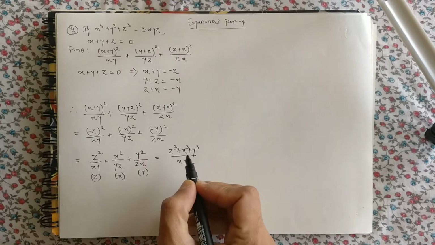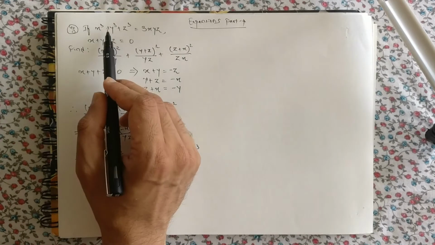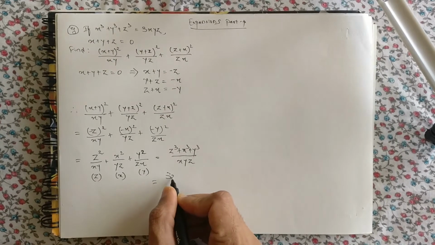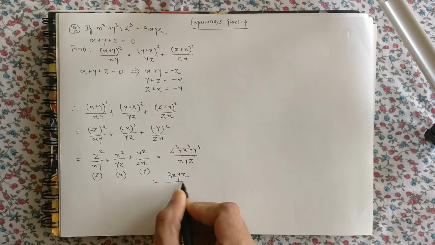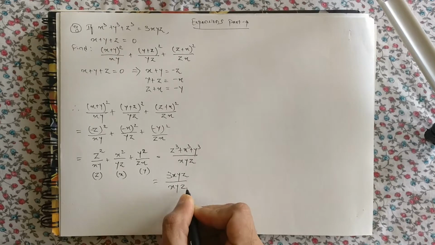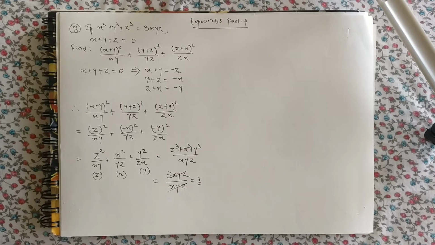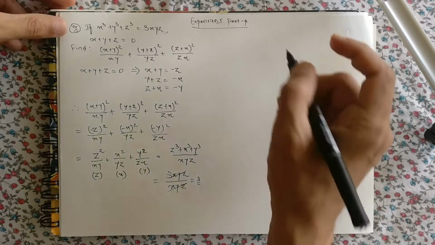Now what is x cube plus y cube plus z cube? See, it is given in the question, it is 3xyz. So I will write it as 3xyz upon xyz. It gets cut and you get the answer 3. So very different question, but very important. Let's move to the next question.